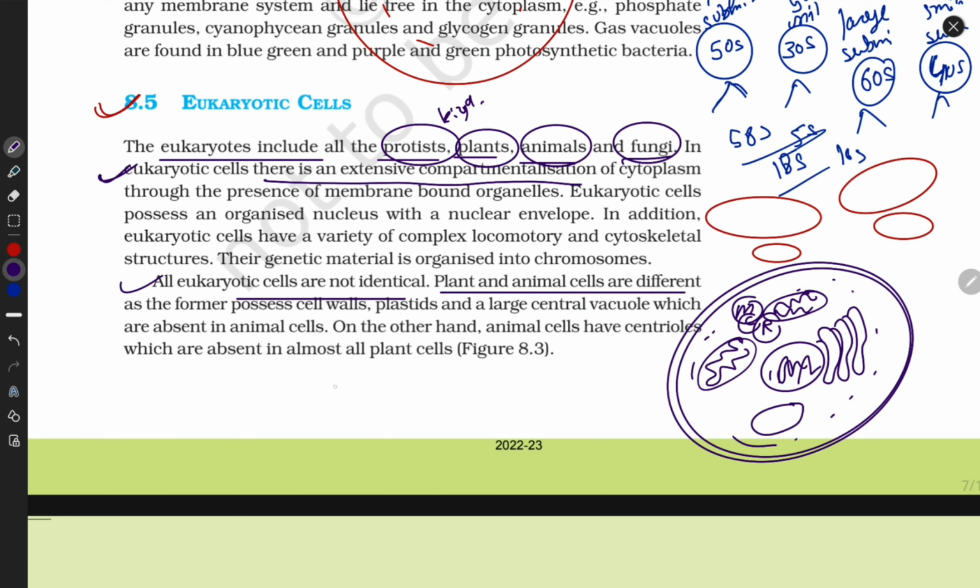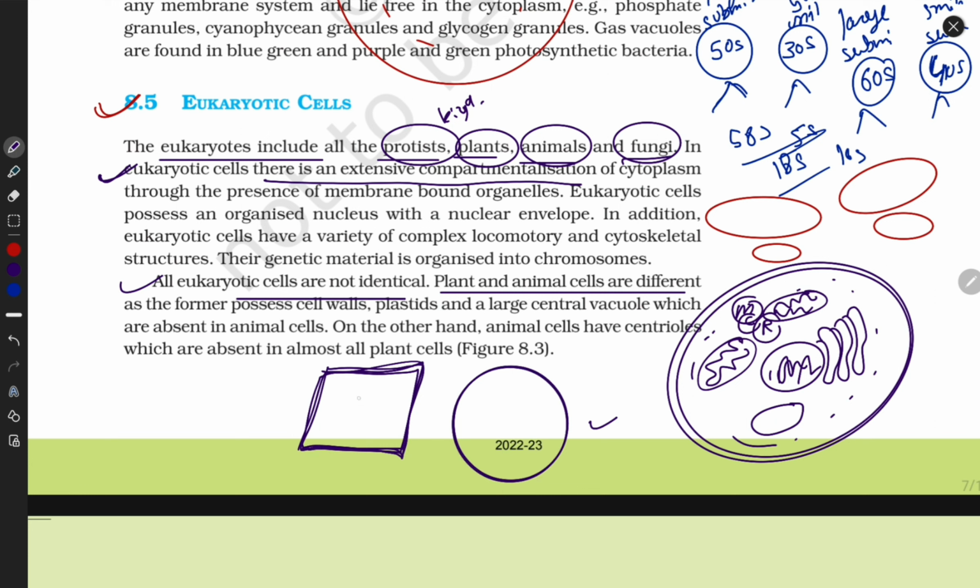Plant and animal cells are different. Of course, they are different. This is the plant cell and this is the animal cell. This is the animal cell, and why am I drawing this one rectangular? Because it is covered with a cell wall, and this one is only covered with a plasma membrane.